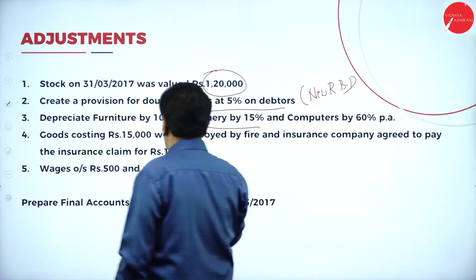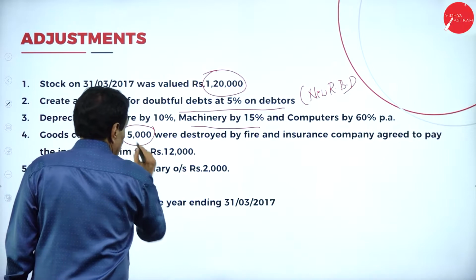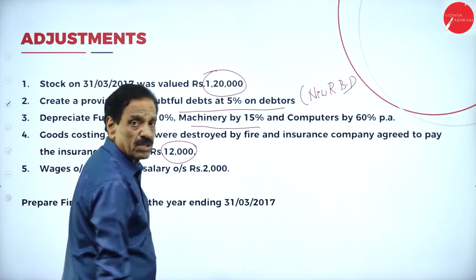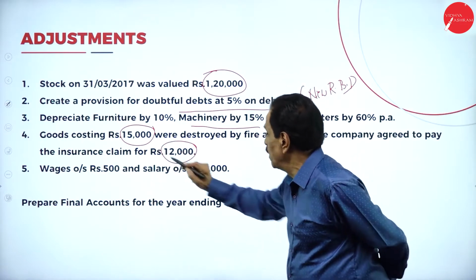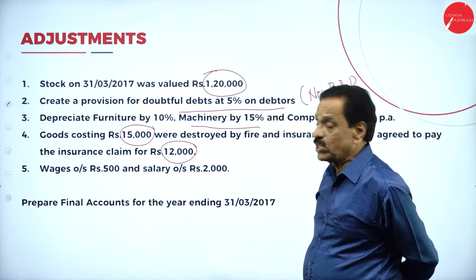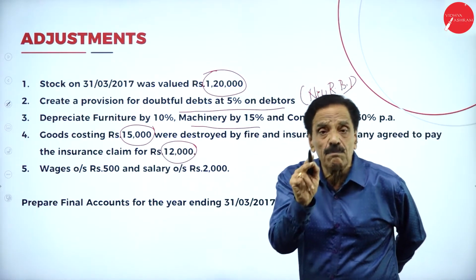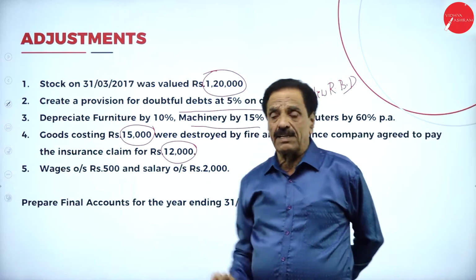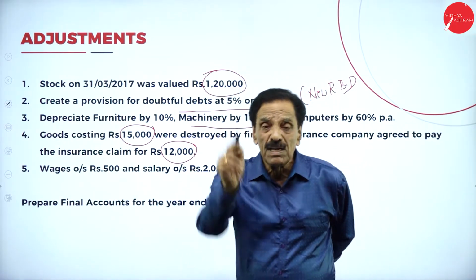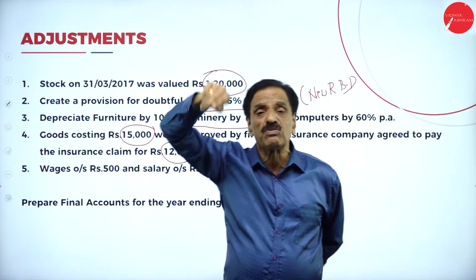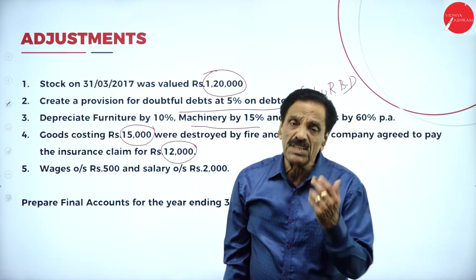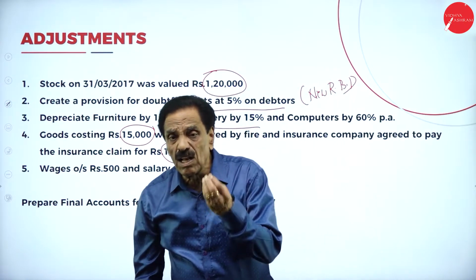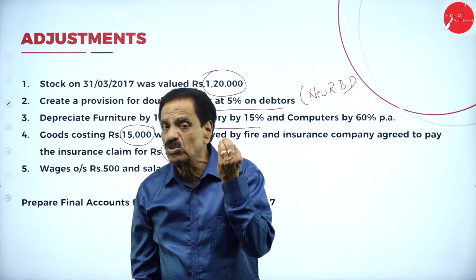Then goods costing rupees how much? 15,000. How much you are going to receive? 12,000. What's the total goods destroyed? 15,000. 15,000 will come trading account credit side. 12,000 will come asset side of the balance sheet as due from insurance company. What's the difference? 3,000, profit and loss account debit side as loss on stock destroyed. How to show?